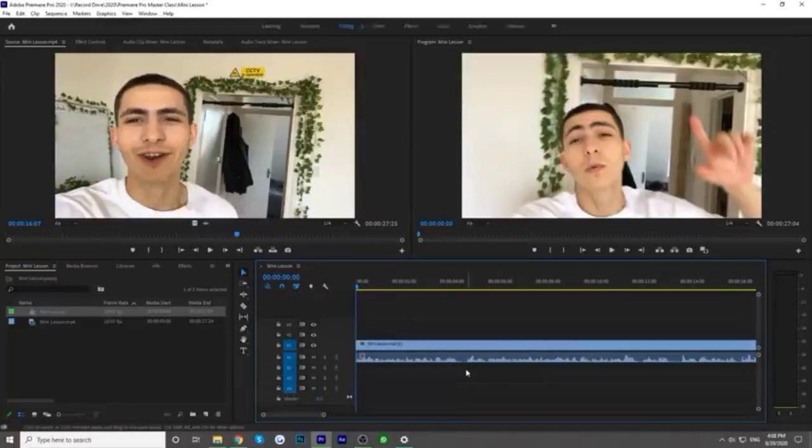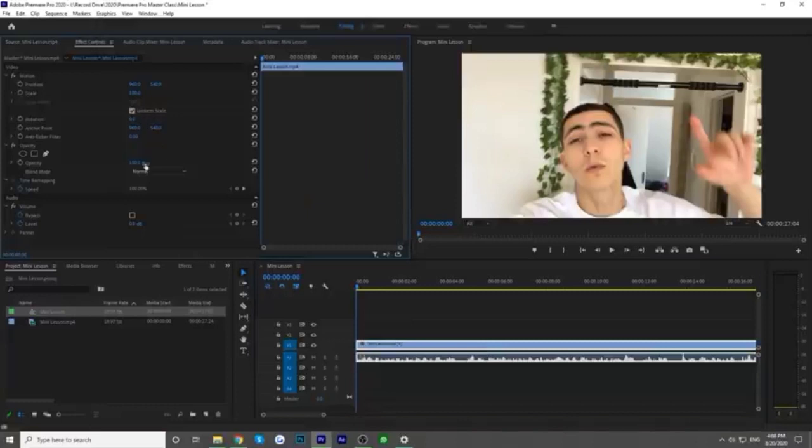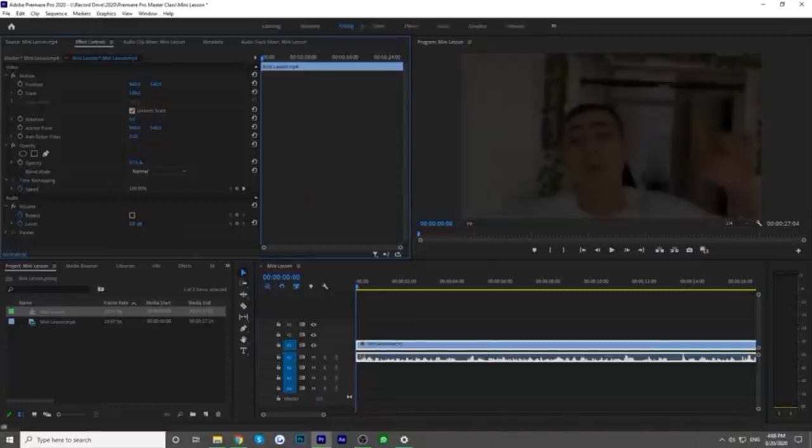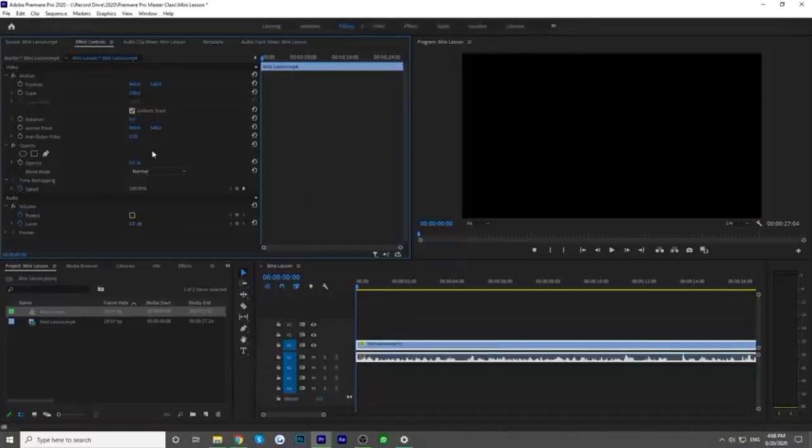Now, I also see that I introduced the course a little bit here, so I want to have a fade in. So what I can actually go ahead and do is I can come up here to Effect Controls, and I can actually go ahead and turn the opacity to 0, so you can't see me. Now, then I can turn a keyframe on, which means it tells the program that at the start we want the opacity to be 0.